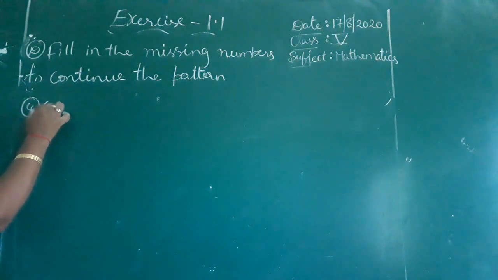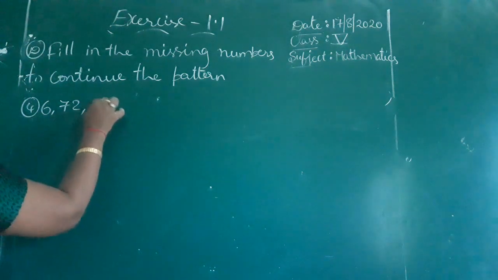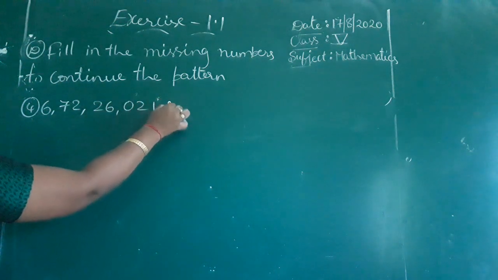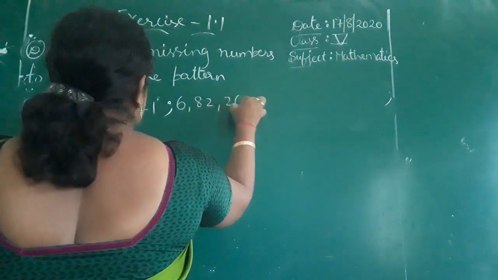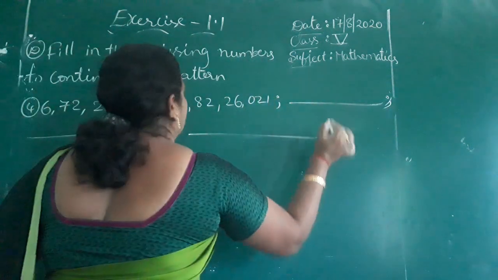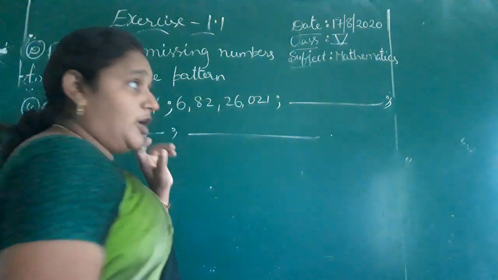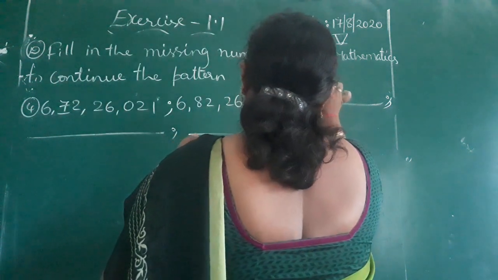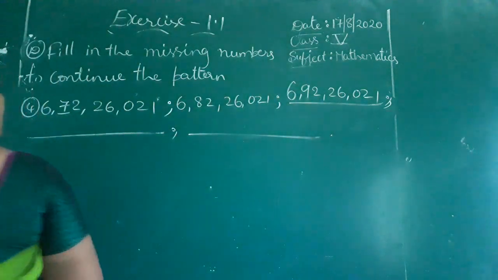Next one. Fourth one. 6 crore 72 lakh 26,021. 6 crore 82 lakh 26,021. They are asking to write the next 3 numbers in this pattern. Here, if you observe these 2 numbers, where the change takes place, children? At 10 lakhs place. 7 after they wrote 8. 8 after what you will get? 9. 6 crore 92 lakh 26,021. 9 after you will get 10. But we need not write like that.